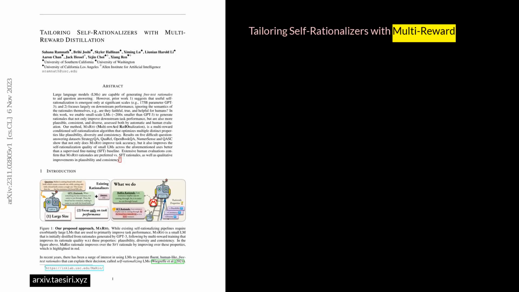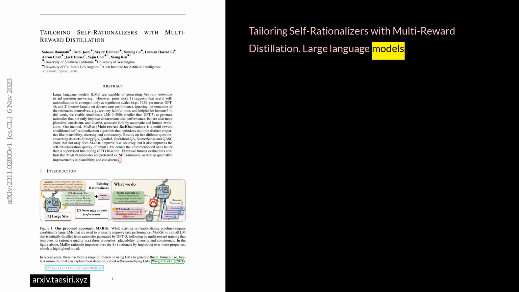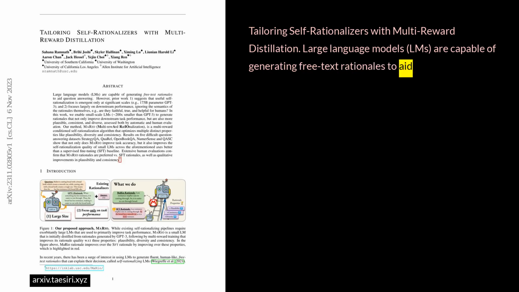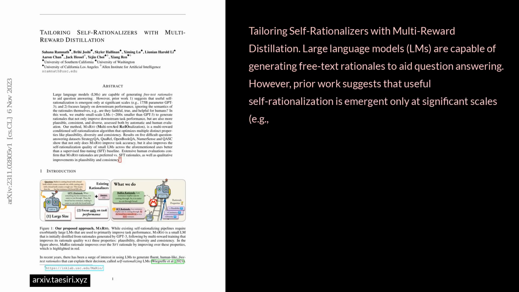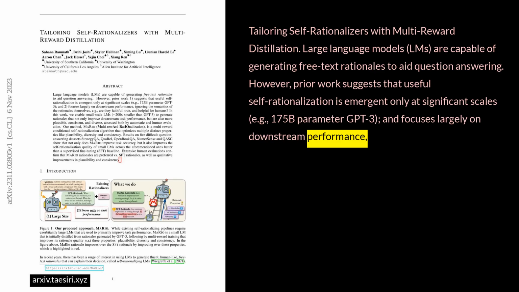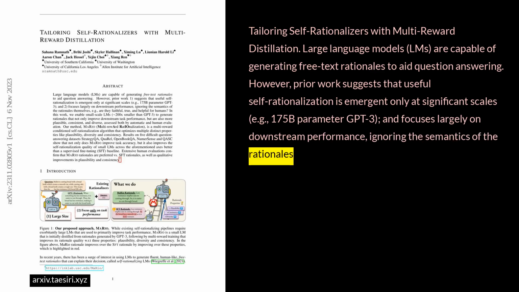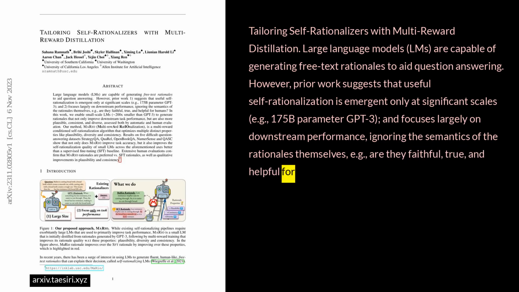Tailoring self-rationalizers with multi-reward distillation. Large language models, LLMs, are capable of generating free text rationales to aid question answering. However, prior work suggests that useful self-rationalization is emergent only at significant scales, for example 175B parameter GPT-3, and focuses largely on downstream performance, ignoring the semantics of the rationales themselves, for example: are they faithful, true, and helpful for humans?